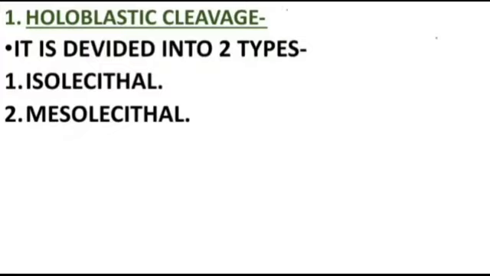Now we will see the division of holoblastic cleavage. It is divided into two types: isolecithal and mesolecithal. In the isolecithal case, the yolk is distributed evenly, so that's the reason complete cleavage occurs. But in the case of mesolecithal, the yolk is deposited at the vegetal pole. Because of the absence of yolk in the animal pole, cleavage is proper there. On the other hand, because of the yolk in the vegetal pole, cleavage leads to the formation of micromere cells, so a slow rate of division occurs.